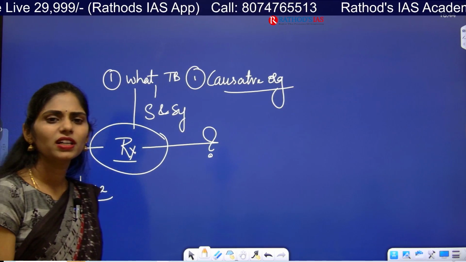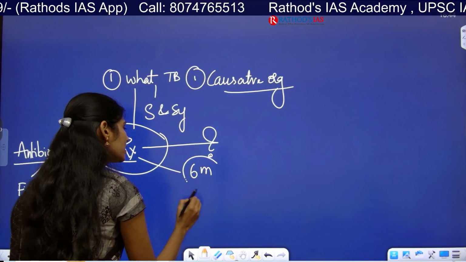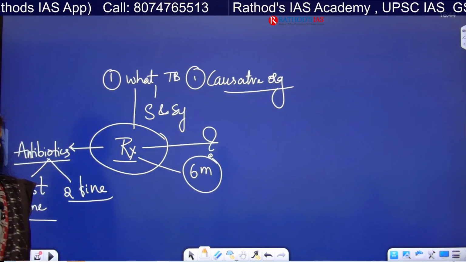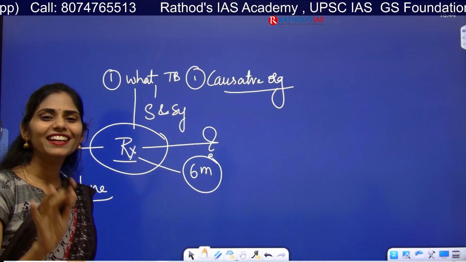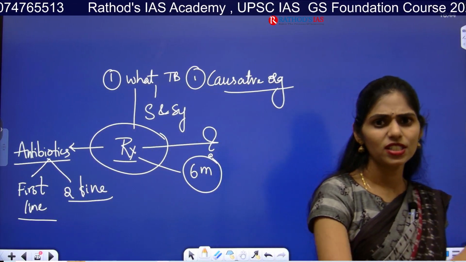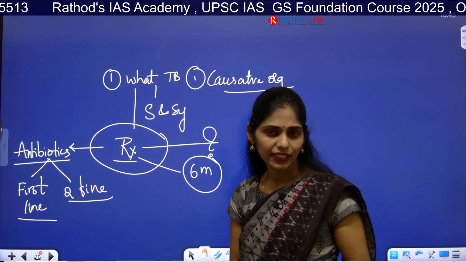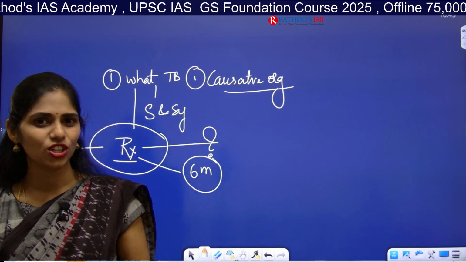The problem here with TB is we have to take these antibiotics continuously for at least 6 months. So in the Indian tendency, is it possible to take medicine continuously for 6 months without any deviation? No, right? Without missing a dose.